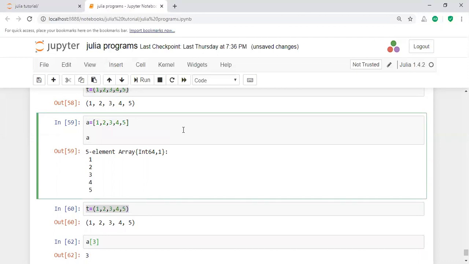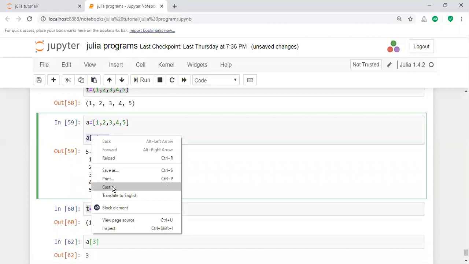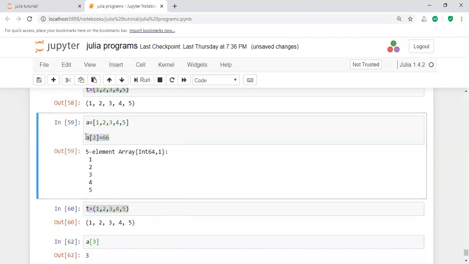For example, a of 2, where 2 is already there, I change the value to 66. Is it possible for the array? Yes. Here I want to change this value. No, one minute.